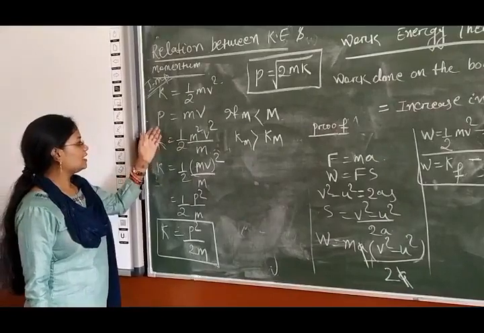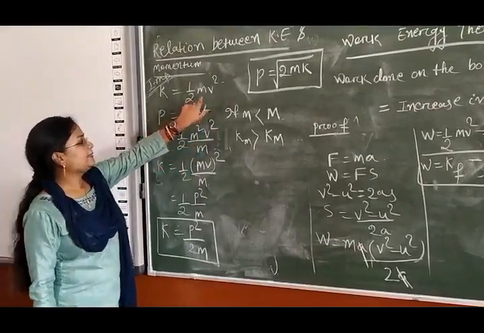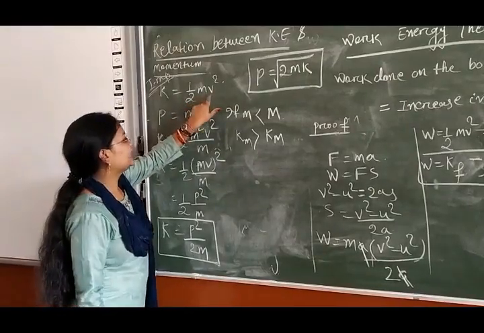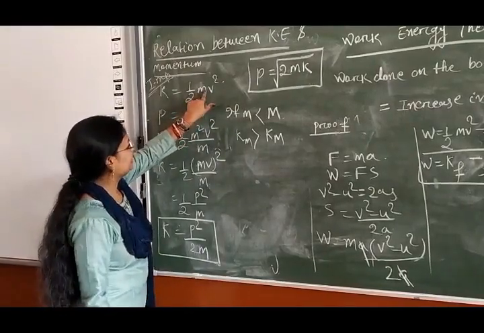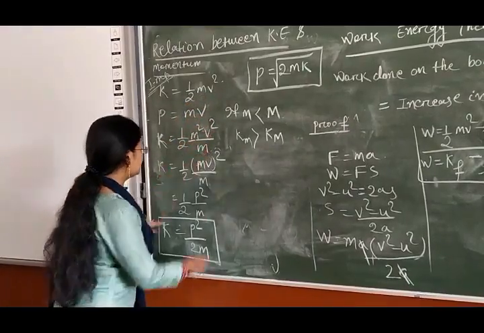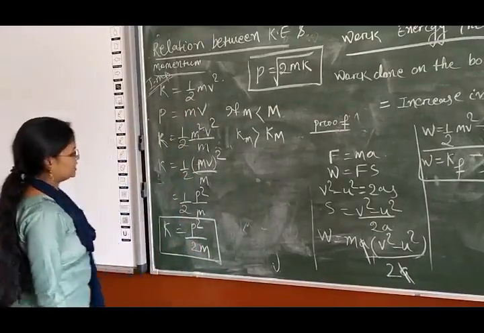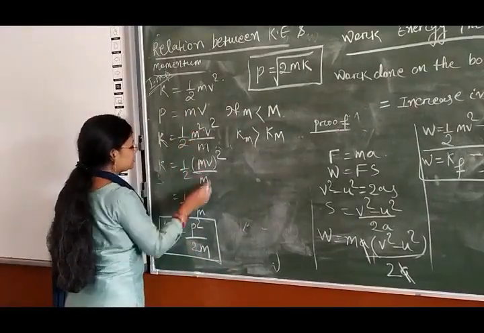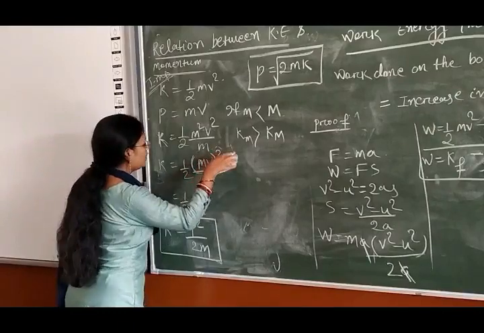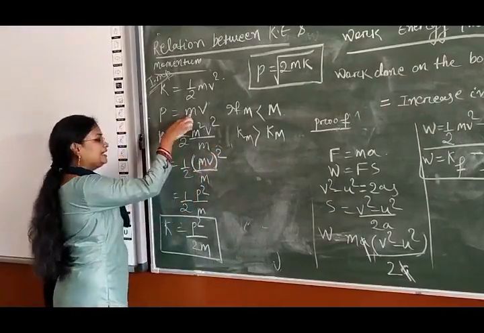Kinetic energy is half mv square, momentum is m into v. I just multiplied by m and divided by m. So if I multiply m here, it will be m square v square by m. If the m cancels, then again you get the original half mv square, and this m square v square you can write as mv whole square by m, and this mv is momentum p.